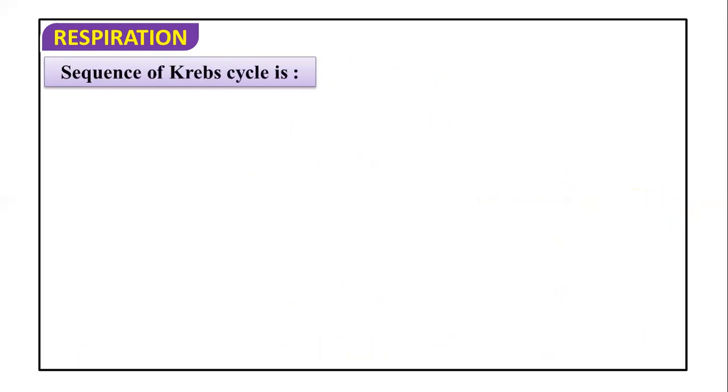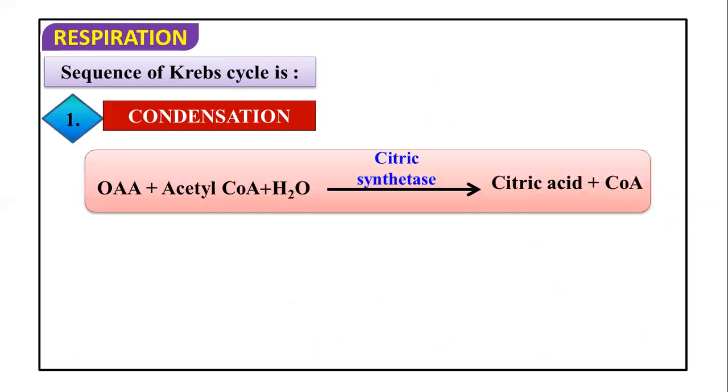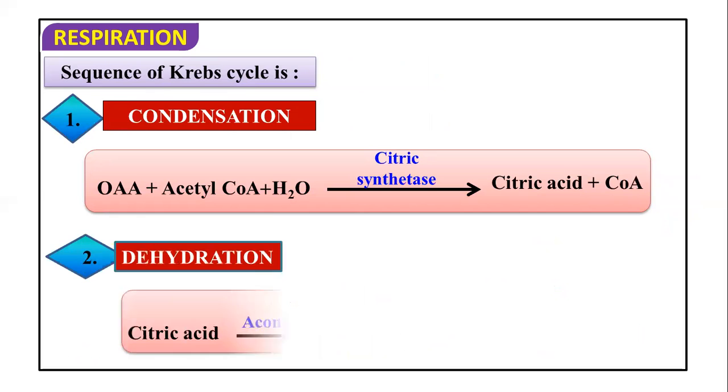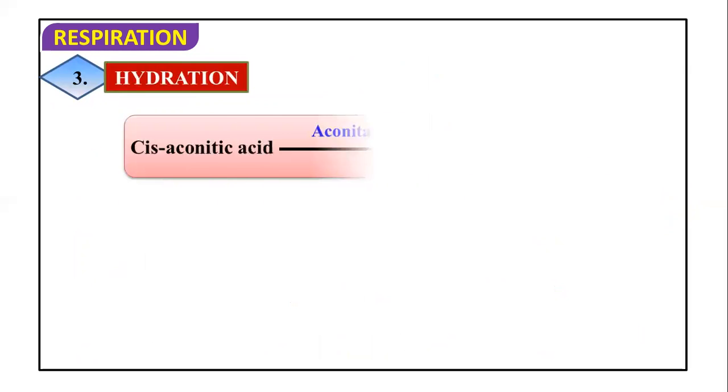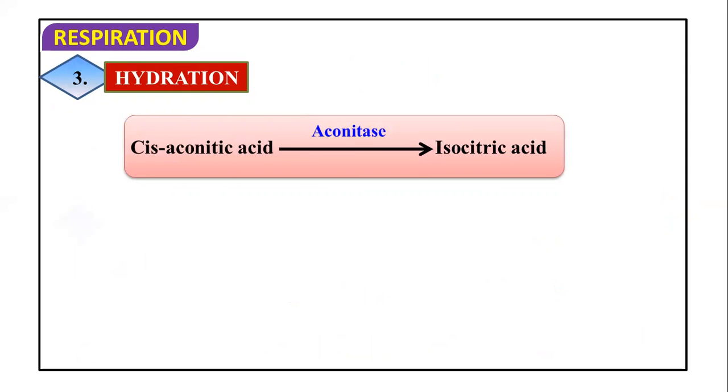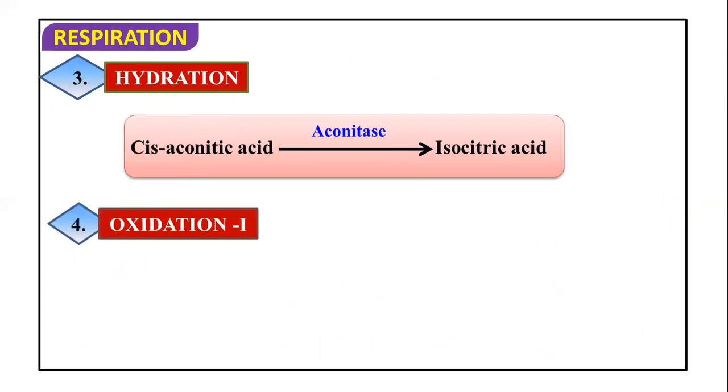So all the reactions and sequences we have discussed, we are just revising once again. The sequence of the Krebs cycle: first, we have the reaction of condensation, where oxaloacetic acid reacts with acetyl coenzyme along with water, forming citric acid, and coenzyme A is released in the presence of citrate synthase. Then dehydration occurs, and from citric acid in the presence of aconitase, cis aconitic acid is formed and one water is released. Then hydration takes place again, one water is added, and cis aconitic acid gets converted into isocitric acid.